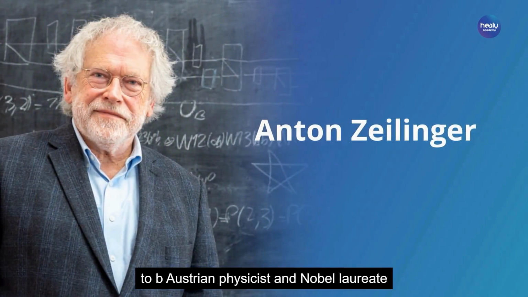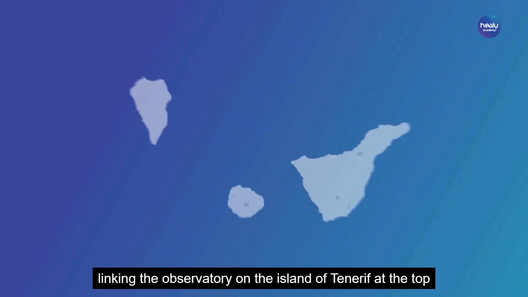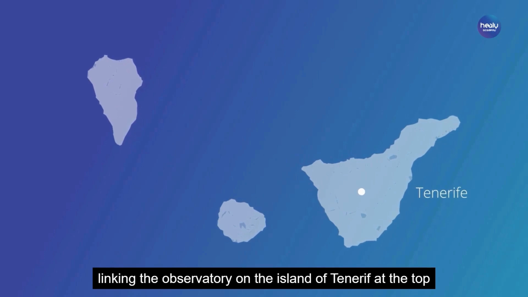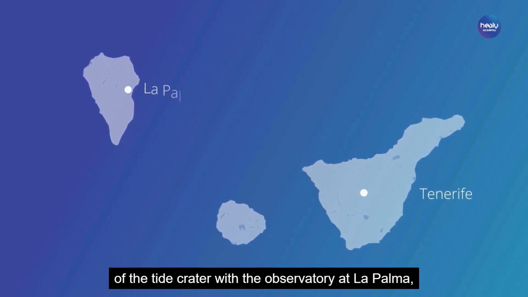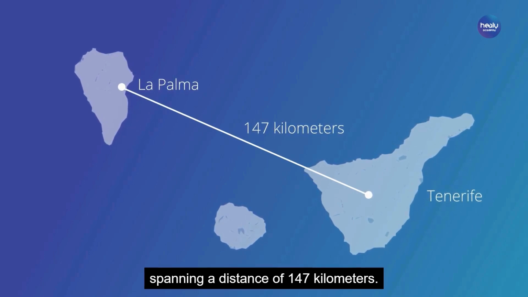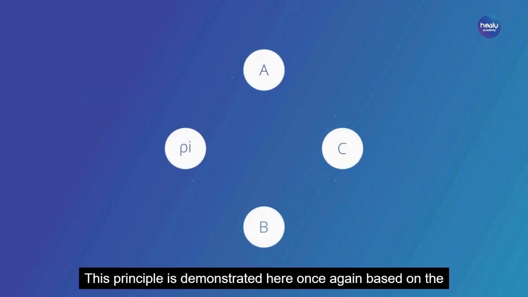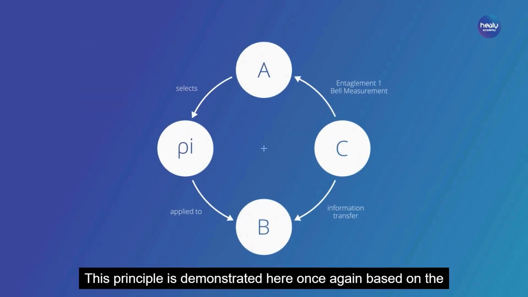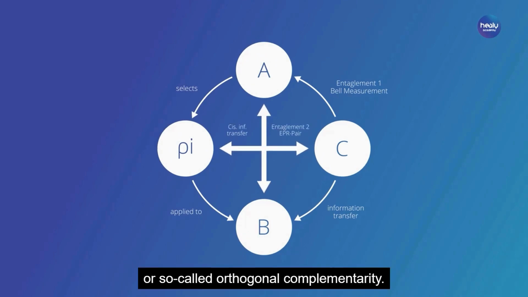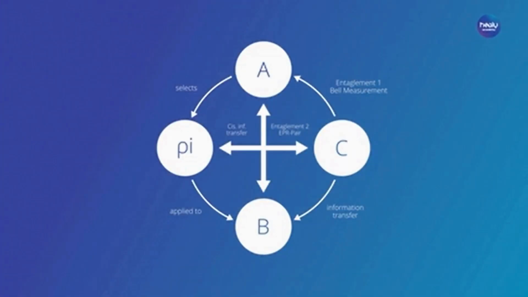Austrian physicist and Nobel laureate Anton Zeilinger performed this experiment many years ago, linking the observatory on the island of Tenerife at the top of the Teide crater with the observatory at La Palma, spanning a distance of 147 kilometers. In the meantime, this is no longer a world record. This principle is demonstrated here once again based on the concept of orthogonal entanglement, or so-called orthogonal complementarity. The structural equality of these two pictures is to be noted here. A circular exchange of information is taking place.